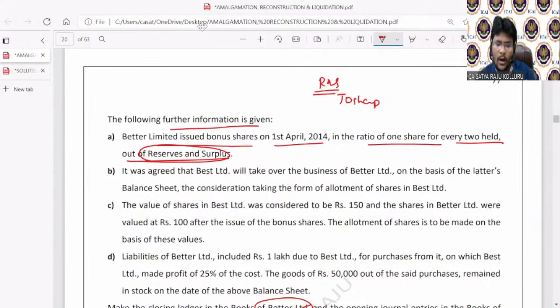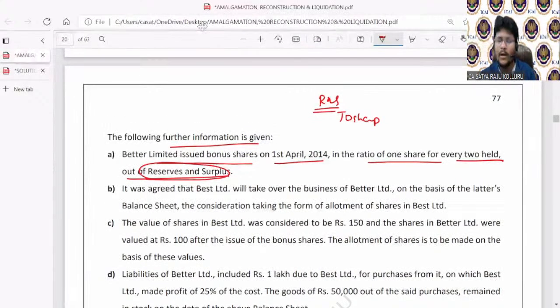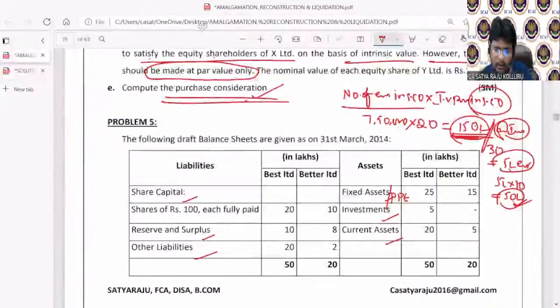Now, for how many bonus shares do we issue against existing shares? If you check, the number of existing shares in Better Limited, rupees 10 lakhs divided by 100, that is 10,000 equity shares.